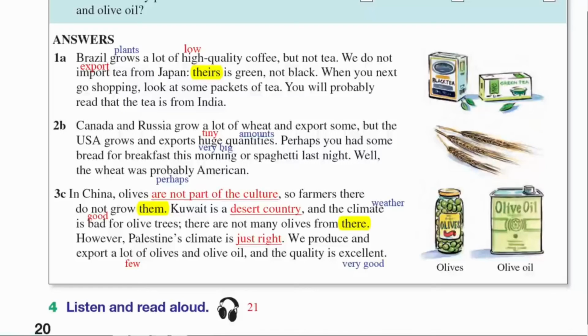3. C. In China, olives are not part of the culture, so farmers there do not grow them. Kuwait is a desert country, and the climate is bad for olive trees. There are not many olives from there. However, Palestine's climate is just right. We produce and export a lot of olives and olive oil, and the quality is excellent.